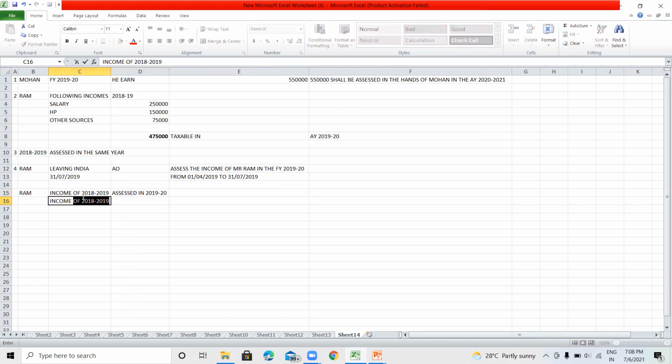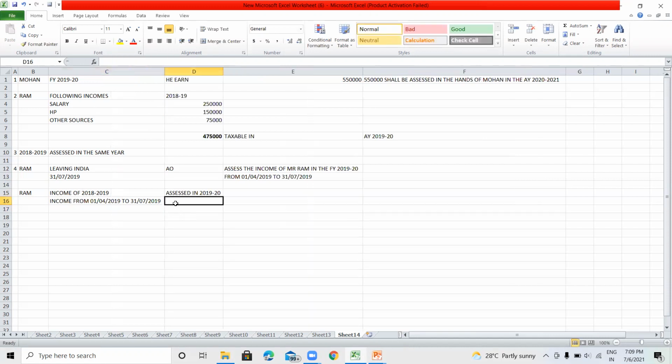income from 1st April 2019 to 31st July 2019 will also be assessed. It will also be assessed in 2019-20. So the whole year income and the part year income both will be taxable in year 2019-20. It will be taxable in 2019-20 because the income of 18-19 is assessed in the assessment year. So according to the general rule, it will be taxable in the assessment year.